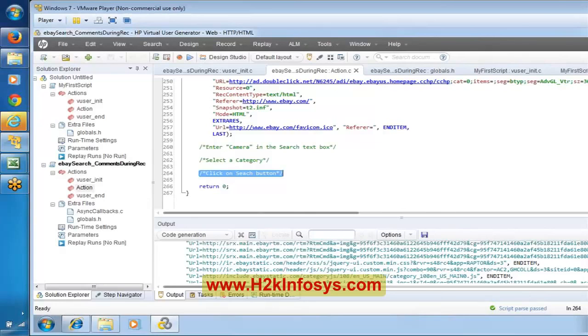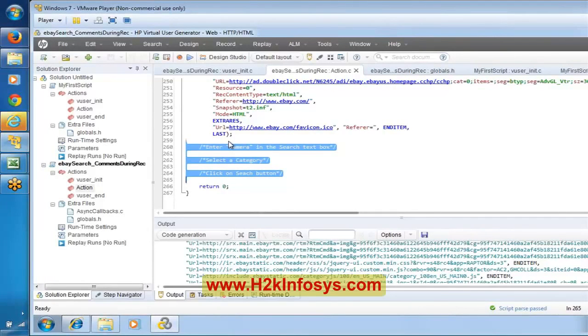Okay. So these are the two operations. For these two operations, we are basically not interacting with the server. That is the reason it did not record any step here. But however, see here. Now we can see till this point, till these 258 lines, it is all part of the login, and from here onwards, it is related to searching functionality.